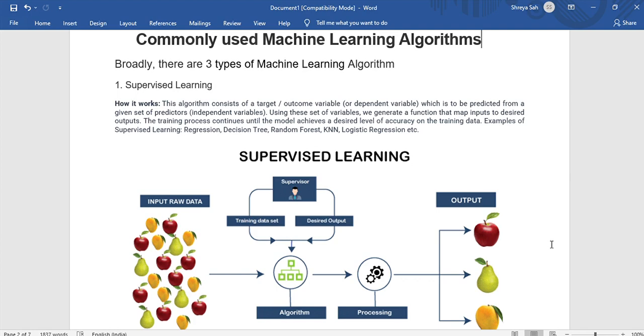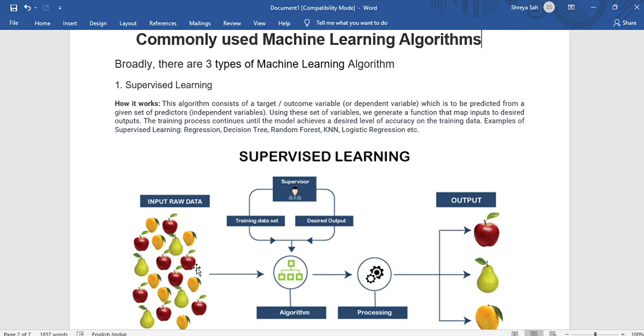Similarly, it is using the same technique as the apples, pears and mangoes. We are feeding the data of the houses. Data can include many things: the location of the house, the square footage, the price, and many other features of the house. All of them are the data. We are feeding that data to the machine, and based on the training data set, the machine is developing an algorithm which it uses to predict the prices of a future house.